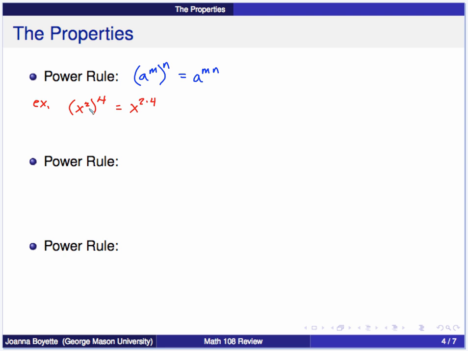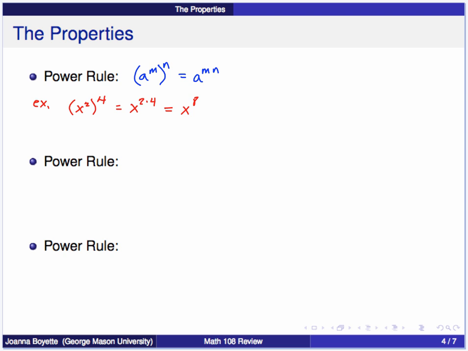People often get this confused with the product rule, so be careful here. Here there's one base, and it's being raised to an exponent, and the whole thing's being raised to another exponent, and I multiply exponents here. So that gives me x to the 8th power.